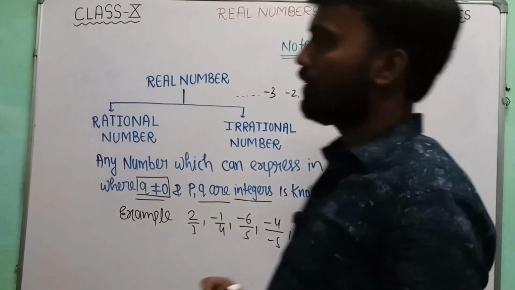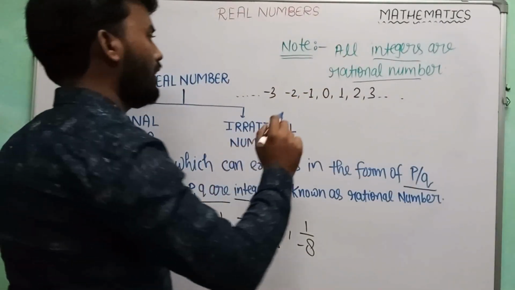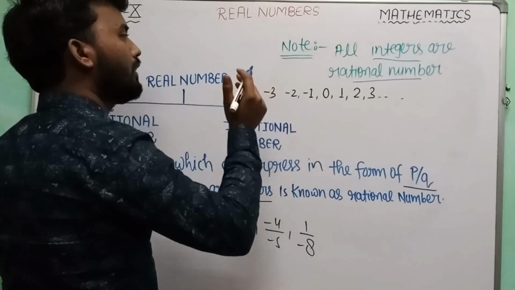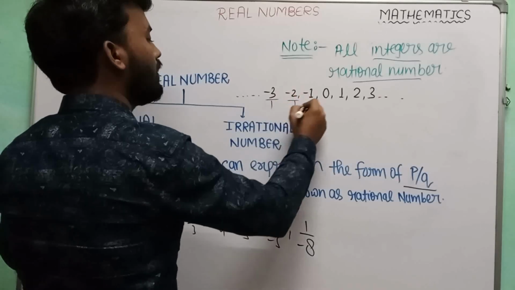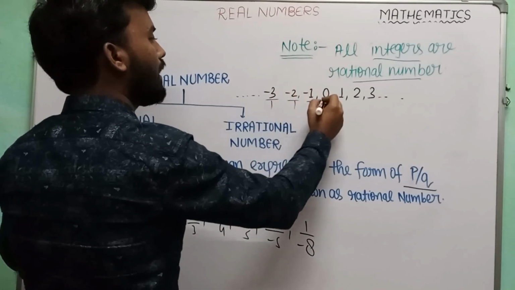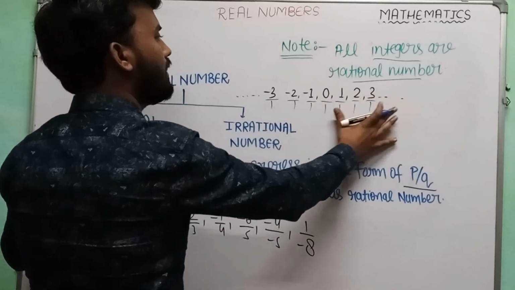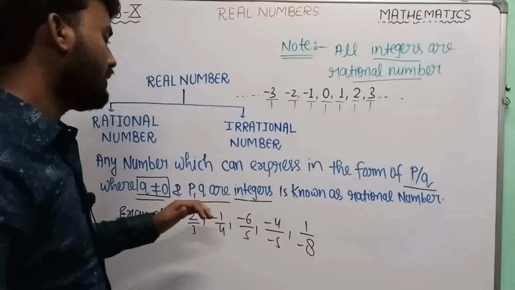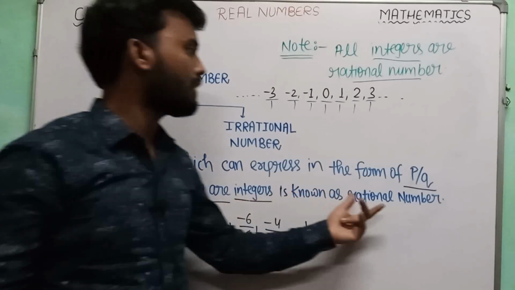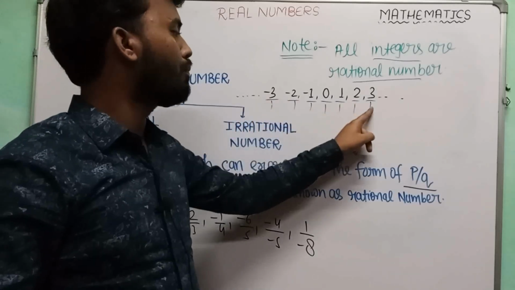Why? Because this is the set of integers, and I have told you that in the denominator of every integer there is 1. So every integer can be written like this. Now all these integers satisfy all three conditions which are required for a number to be a rational number. See here, each will be in the form of p by q.